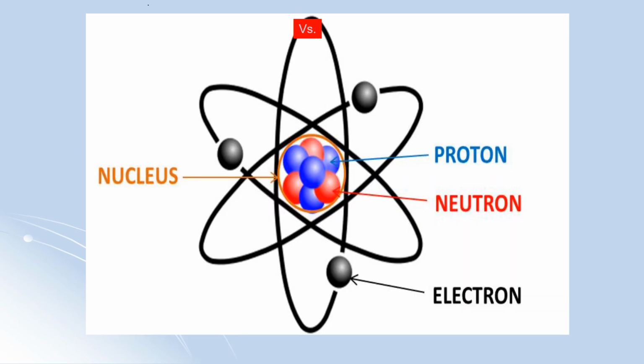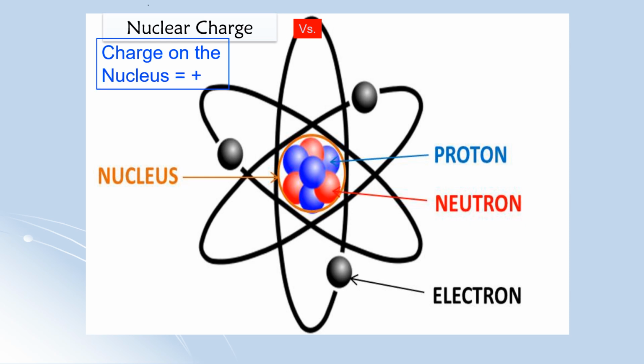So in the atom, we have this nuclear charge, which is basically the charge on the nucleus, and it is normally positive. Why? Because remember, our nucleus has the protons, which have a positive charge, and the nucleus has neutrons, which don't have any charge. So basically, the charge of the nucleus just depends on the protons. So whatever number of protons you have, the charge on the nucleus is going to be plus the number of protons. So if you have 4 protons, the charge on the nucleus is going to be positive 4.